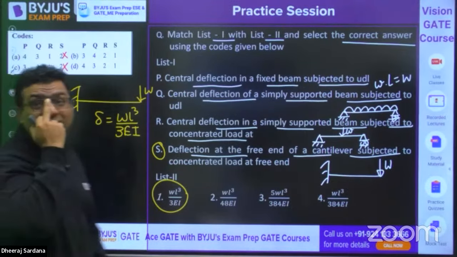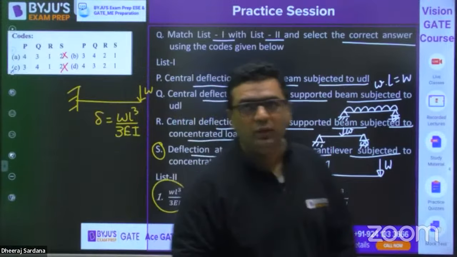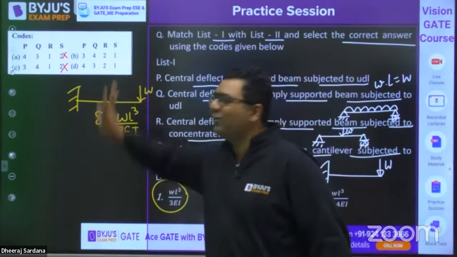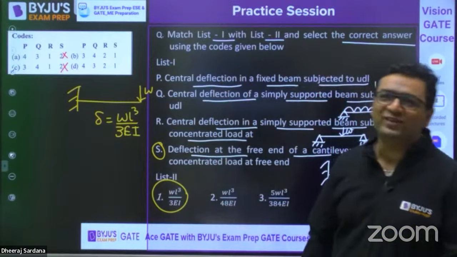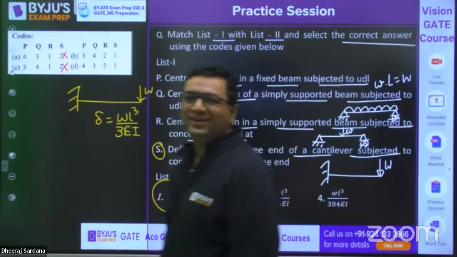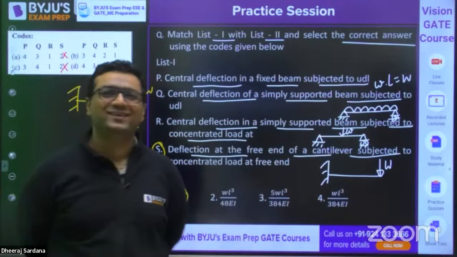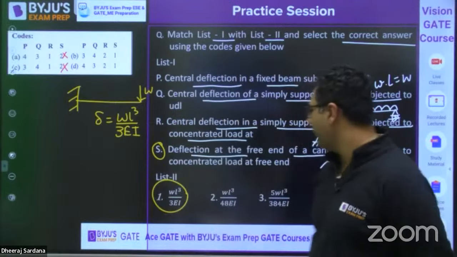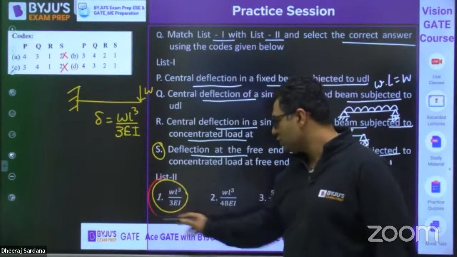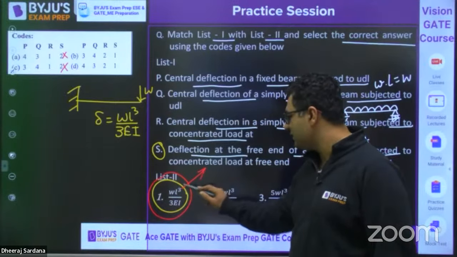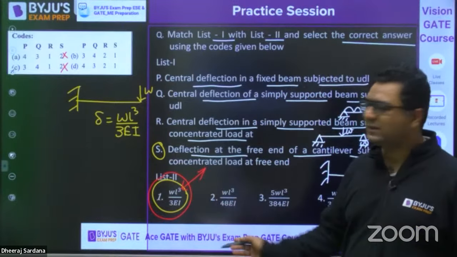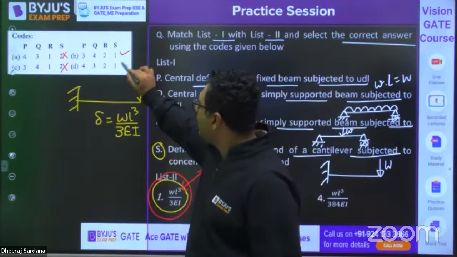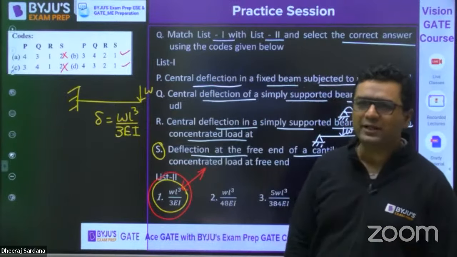So I have used the lifeline of 50-50 for you. Now the answer can be either B or D. Now tell me what would be the answer. Yes, Arvind. So PL cube upon 3EI is mentioned here, so this is going to be the answer of S. So S and 1 are considered. So either the answer can be B or D. A and C cannot be the answer.